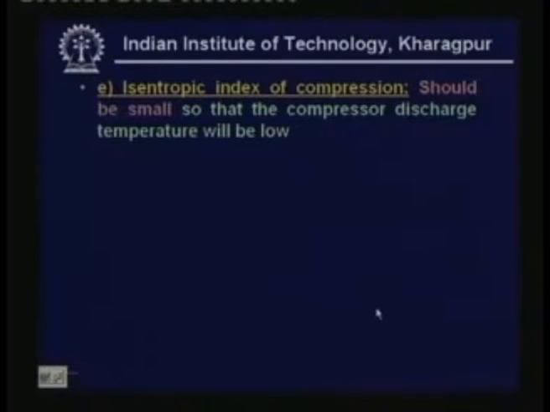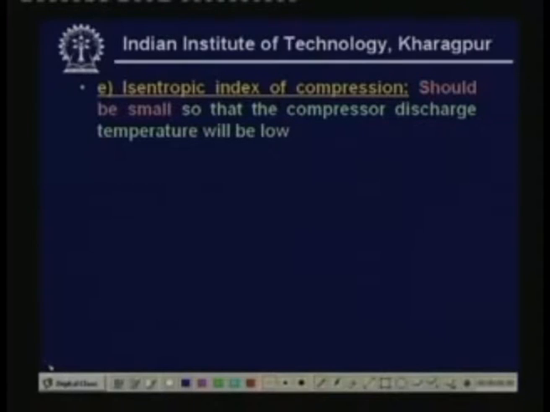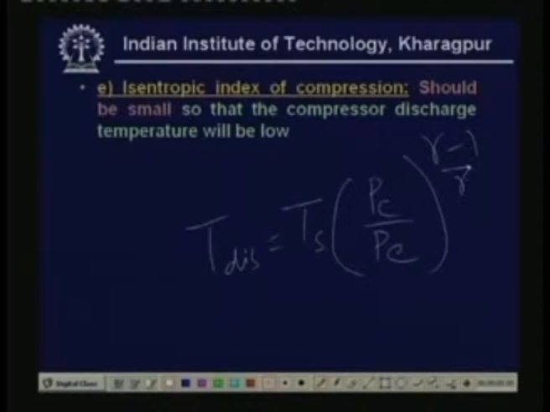Next comes the isentropic index of compression. The isentropic index of compression should be small, so that the compressor discharge temperature will be low. We know that the discharge temperature is linked to the isentropic index of compression by the formula, for example, T_discharge = T_suction × (Pc/Pe)^((γ−1)/γ). This formula we have used while discussing compressors, etc. So, here gamma is the isentropic index of compression.